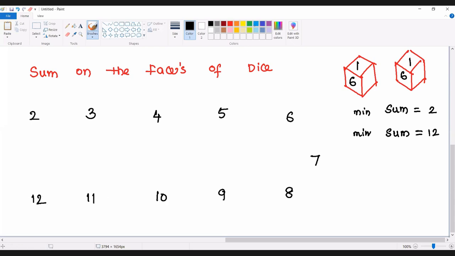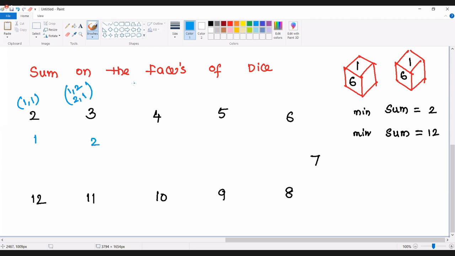In how many ways are we getting 2? 2 can occur in only one way, that's 1 comma 1. In how many ways will we get 3? 1 comma 2 and 2 comma 1 are the possible ways. So there are 2 ways to get 3.